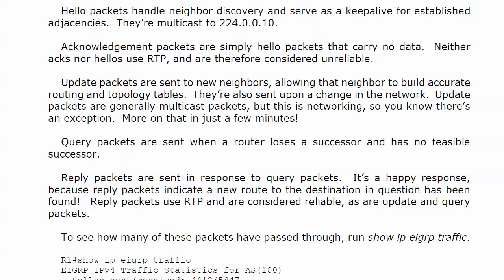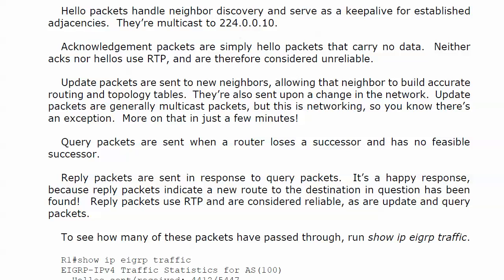Now the hello packets, we're all over that one. They handle neighbor discovery, they serve as a keepalive for established adjacencies, and they're multicast to 224.0.0.10. Now the ACK packets, or the acknowledgement packets, are simply hello packets that don't carry any data. Neither ACKs nor hellos use RTP, and they're considered unreliable. So that's right, you're thinking, the most important packet of all is actually unreliable. They are considered unreliable, hellos and ACKs.